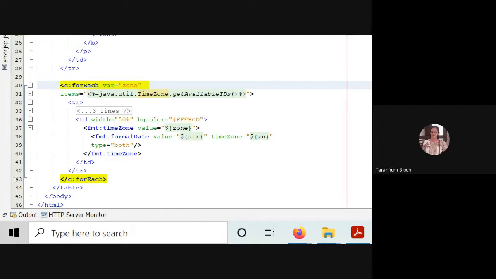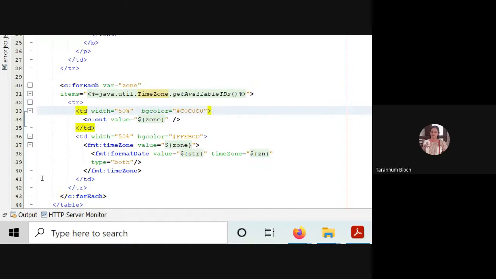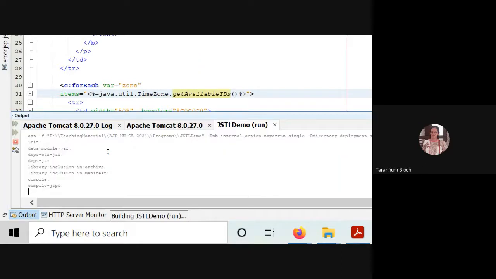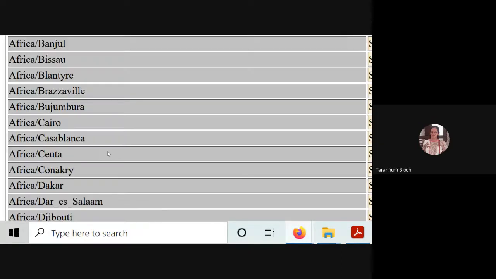And then in that TR, the first column is the value of a time zone. And the second column displays the zone value, formatting the date and time with the type attribute. So it will give me the date and time of that particular time zone. Let us run and see what happens.